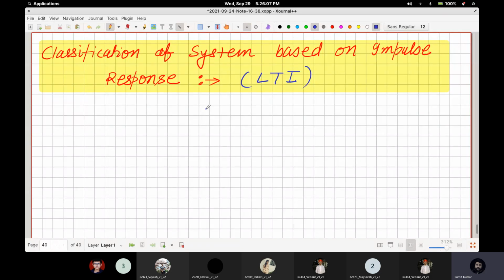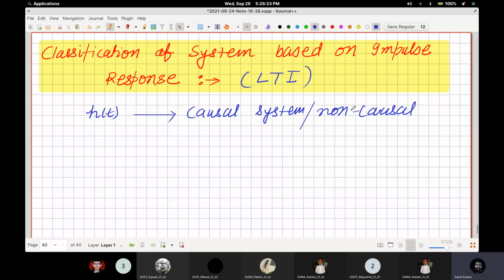Whether it is causal or not. So given an impulse response, let's say h(t) is given, and based on this h(t), we are going to classify the system, whether it is a causal system or a non-causal system.